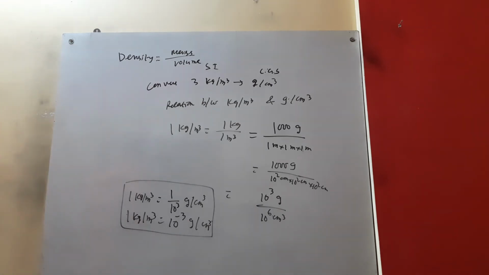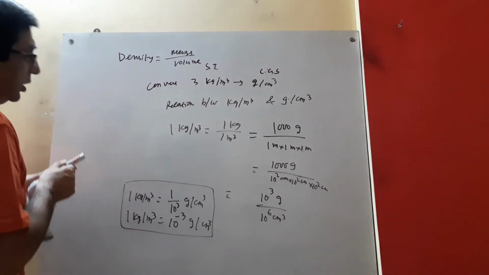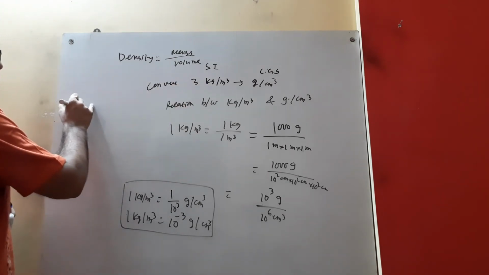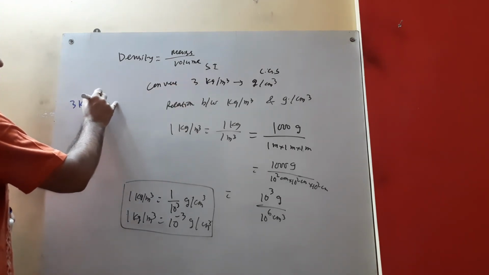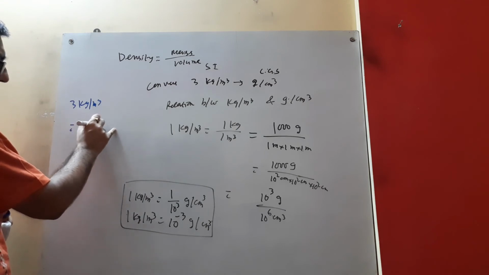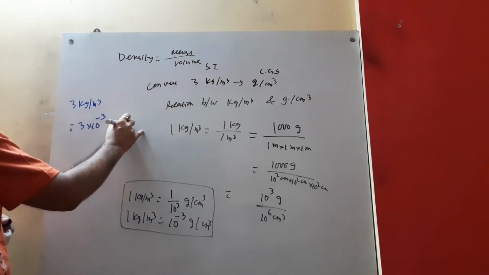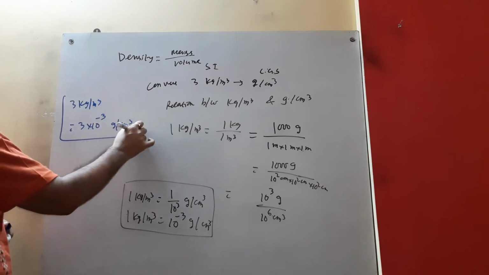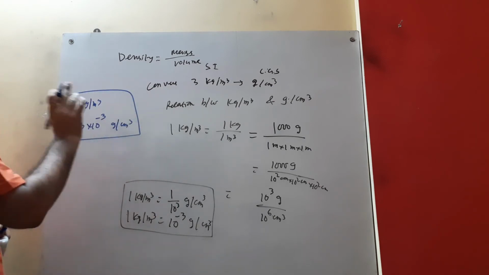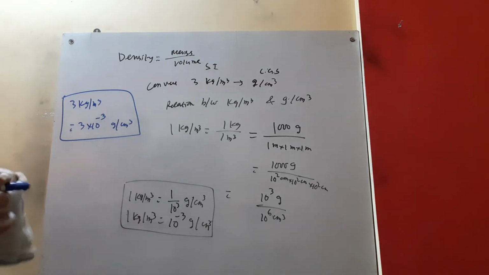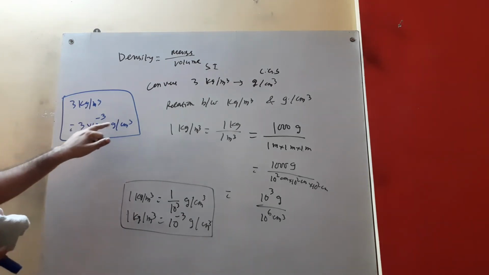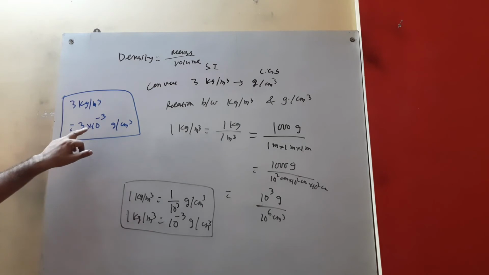That means we have to convert gram per centimeter cube to kg per meter cube. How will I convert? Oh, sorry, the question was 3 kg. Therefore, 3 kg per meter cube equal to 3 into 10 to the power minus 3 gram per centimeter cube. So converting kg per meter cube to gram per centimeter cube, we have to multiply by 10 to the power minus 3, right?